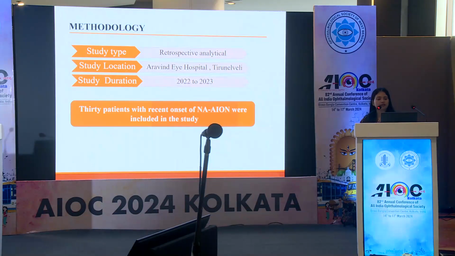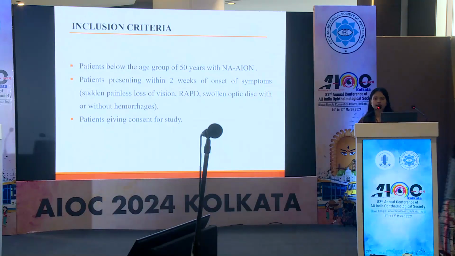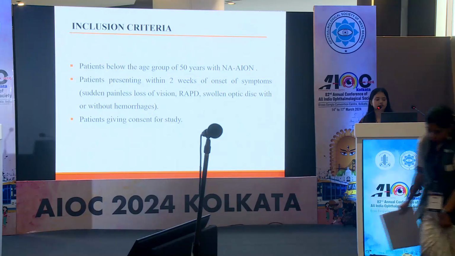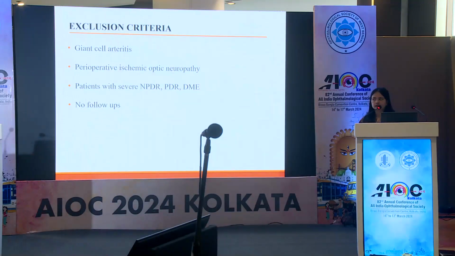This is a retrospective analytical study performed at Arvind Eye Hospital, Tirunelveli, and the data was collected from 2022 to 23. 30 patients with recent onset of NAION were included. Inclusion criteria were patients below the age of 50 years and patients presenting within 2 weeks of onset of symptoms, that is sudden painless loss of vision, RAPD, swollen optic disc with or without hemorrhages, and of course patients giving consent for the study. Exclusion criteria were giant cell arteritis, perioperative ischemic optic neuropathy, patients with severe NPDR, PDR, DME and no follow-ups.